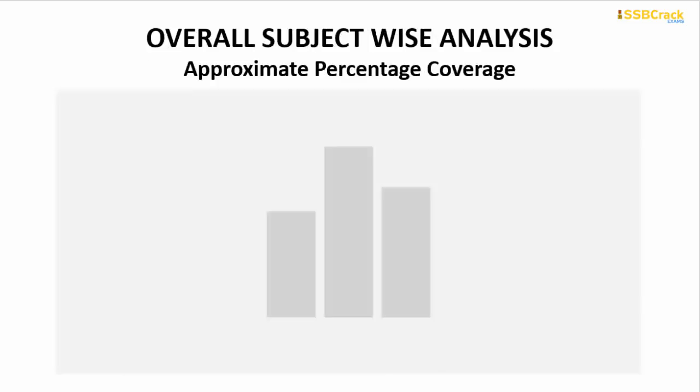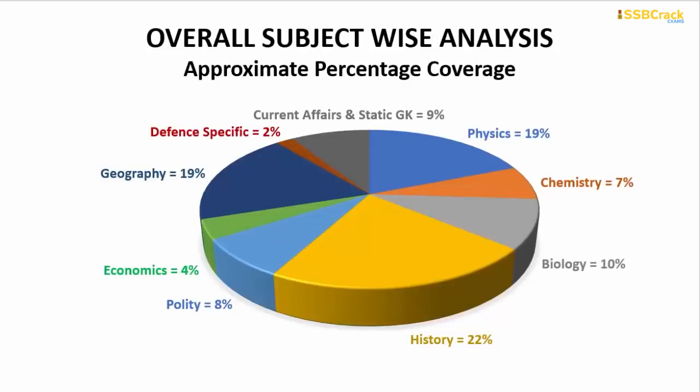So now we will have a complete analysis of the overall subject wise. If you see this important pie chart, it is very clear and understandable that you cannot leave any subject for granted. See, the current affairs and static GK carries around 9%. Physics carries approximately around 19%. This is an approximate percentage coverage in the coming up NDA examination that we have expected. Chemistry carries around 7%, biology 10%, history 22%, polity 8%, economics 4%, geography 19%, and defense specific 2%.